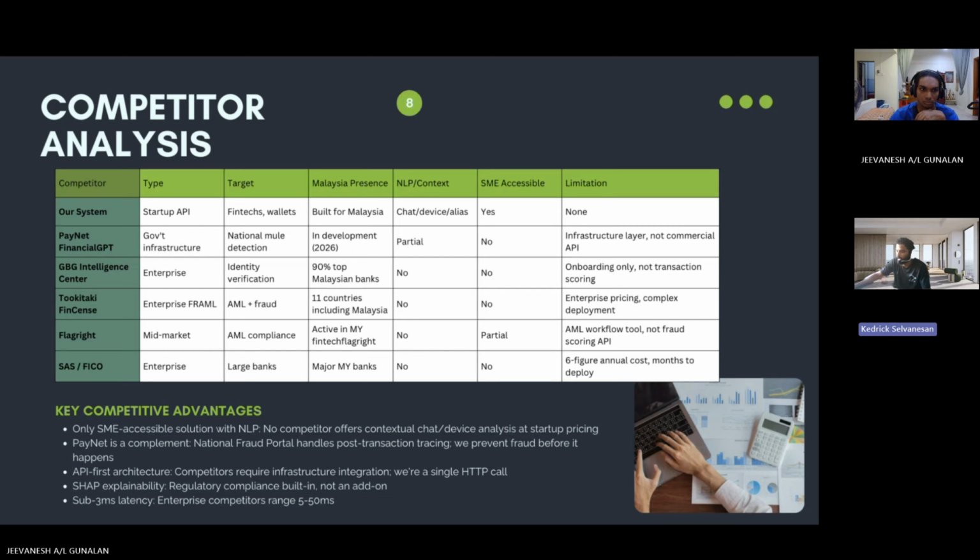Another one I would like to highlight is FlagRight, which is our closest competitor. They are actively targeting Malaysian fintechs with AML compliance tools, but FlagRight is an AML workflow platform focused on case management and suspicious transaction reporting. They are not a raw fraud scoring API like we are. Our competitive advantages: we are API-first, with a single HTTP call, so we don't need months of deployment and infrastructure integration. Our SHAP explainability is built in, not an add-on. And our sub-3 millisecond latency beats enterprise competitors who range from 5 to 50 milliseconds.